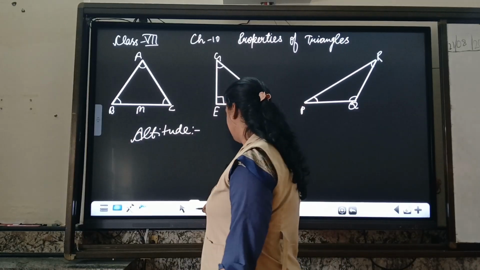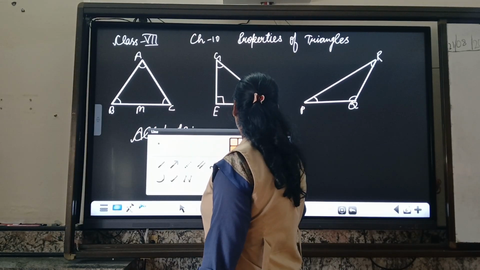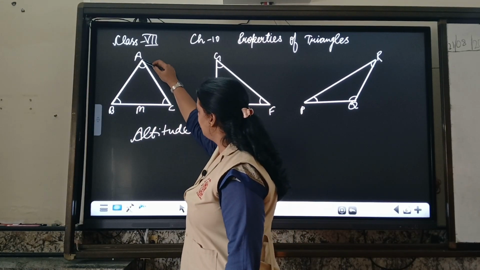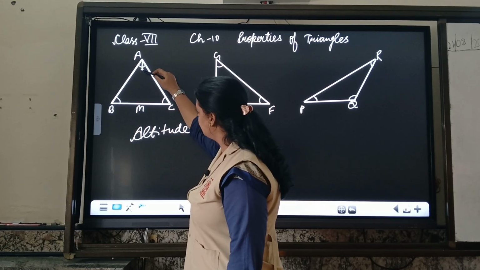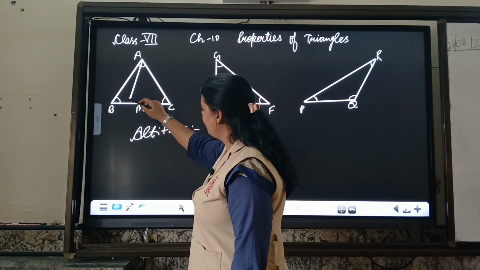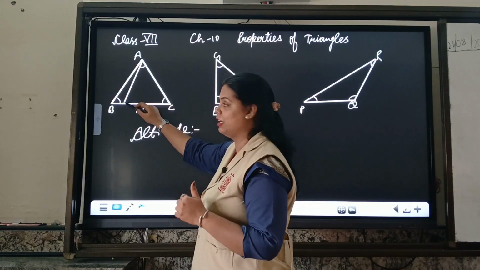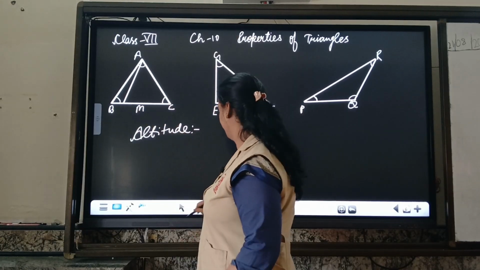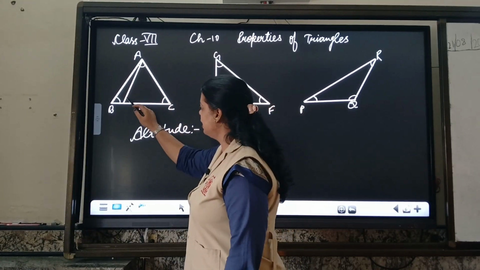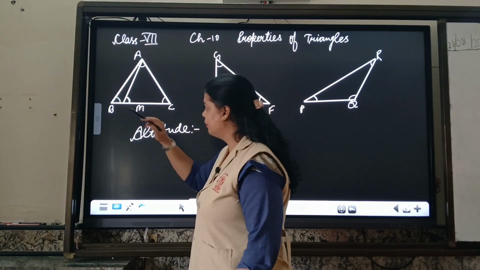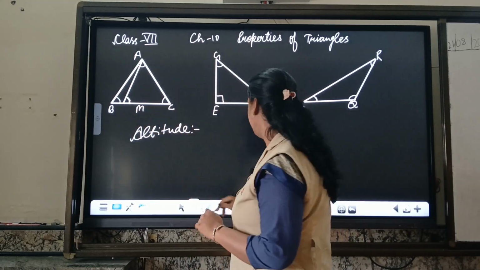Suppose I am starting a line segment from A and I will try that it should drop at 90 degrees. If it is dropping here, it is not forming a 90 degree angle. Can you check? Here, is it a 90 degree? No, it is dropping at a slope. We can say it is not 90 degrees, it is not a perpendicular line.